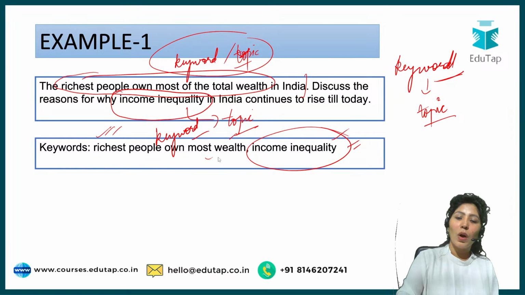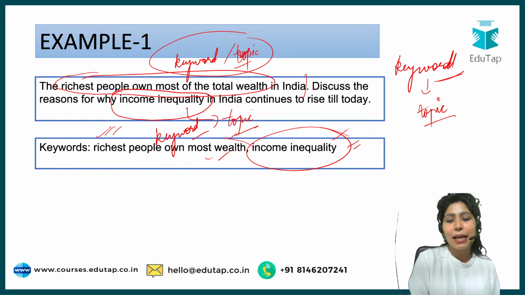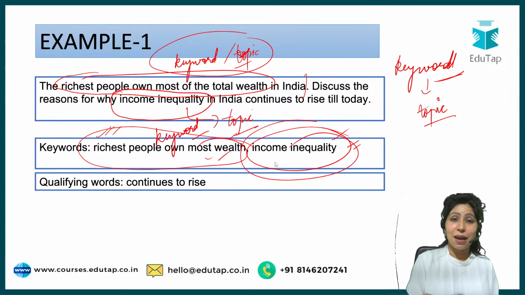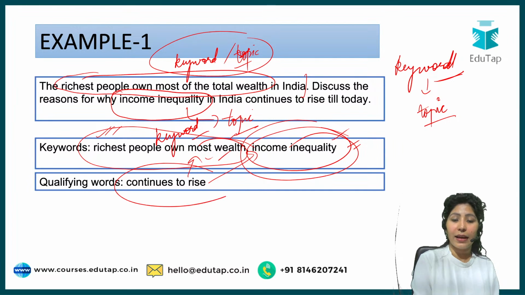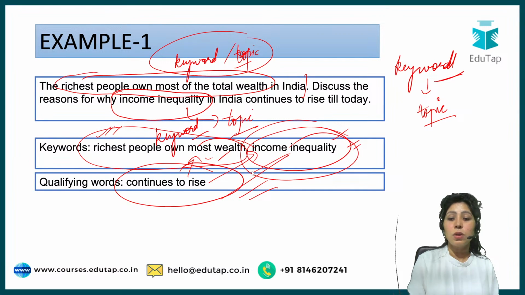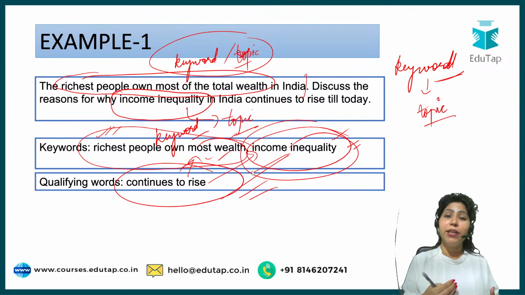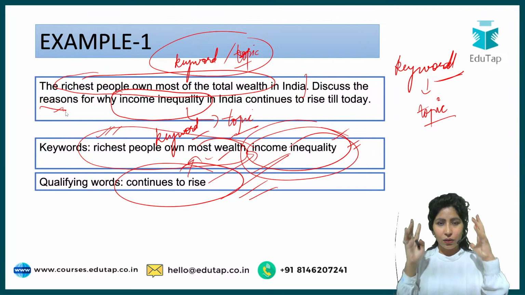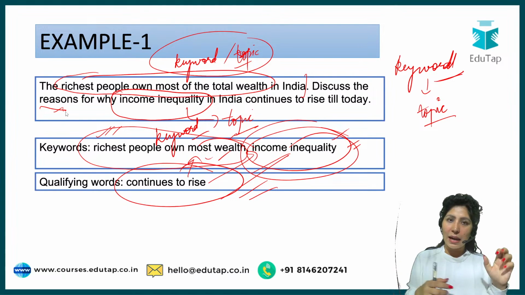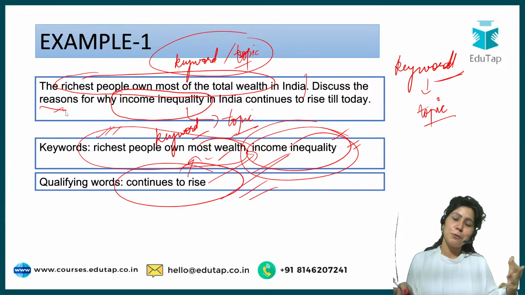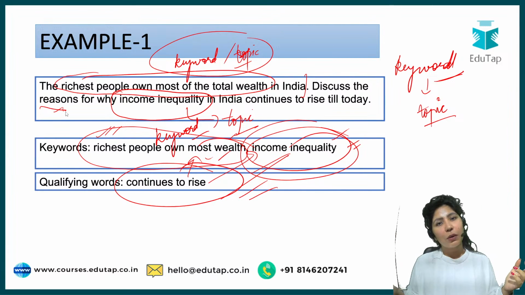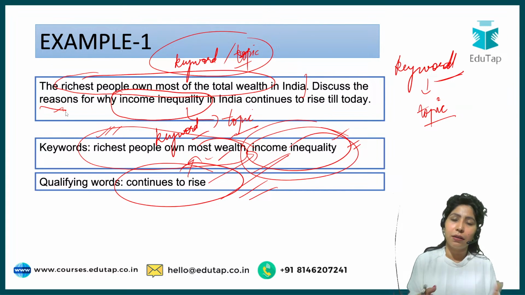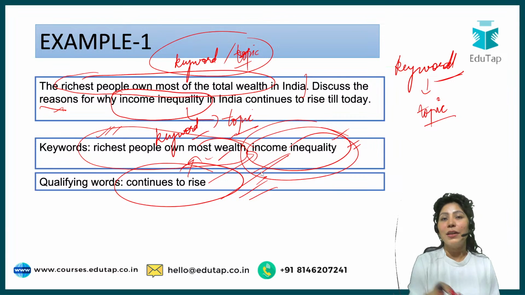Now, what is the opinion of the examiner regarding this situation or income inequality in India? The examiner says that these two things continue to rise. Income inequality continues to rise in the country. And what is he asking? He's asking you the reasons here. So the examiner has given you an image that there are rich people, 1% rich people who own most of the wealth, due to which income inequality is happening, and this income inequality is basically rising. So what are the reasons here? The opinion of the examiner is clear and the topics are clear.